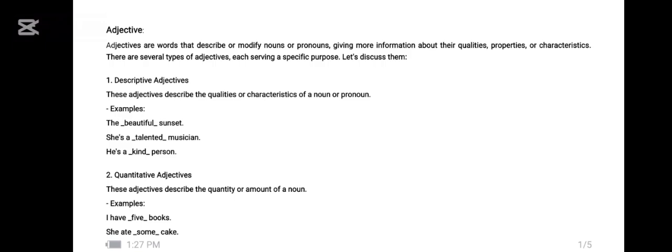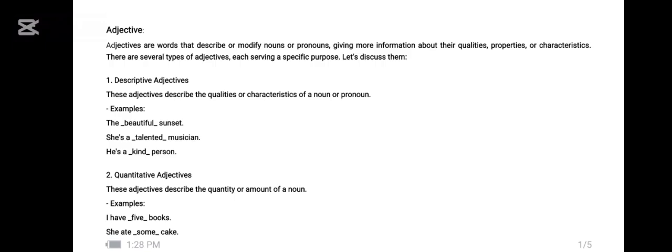The first one is descriptive adjectives. What are descriptive adjectives? These adjectives describe the qualities and the characteristics of the noun and the pronoun. We can find the examples here. For example, the beautiful sunset. Here, the word beautiful is describing the sunset view. She is a talented musician. The word talented is describing and modifying the next noun, musician. He is a kind person, a person who is kind. Here, the word kind is describing the nature of the person.